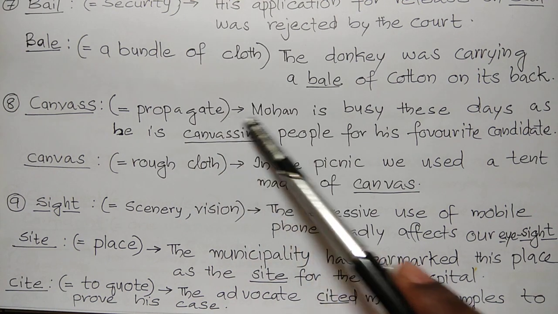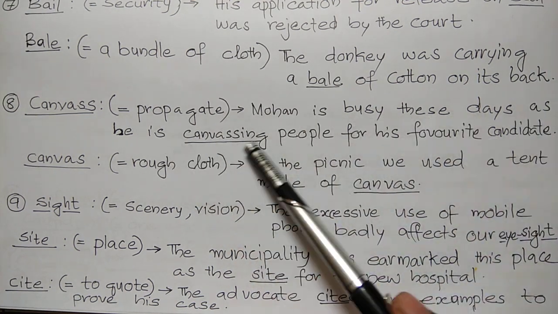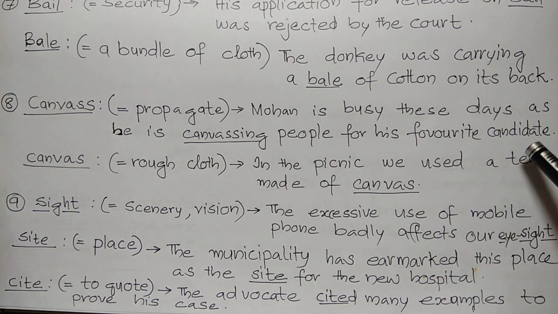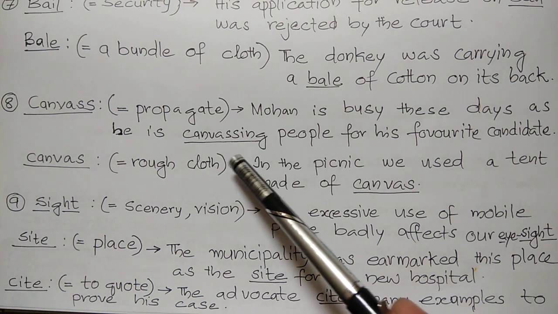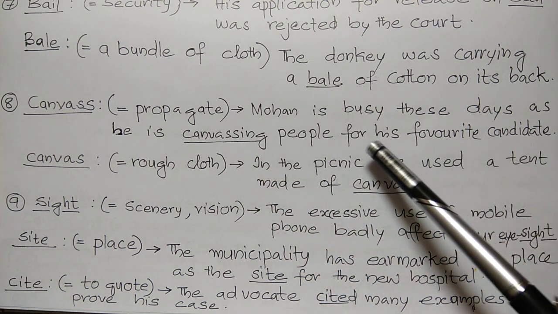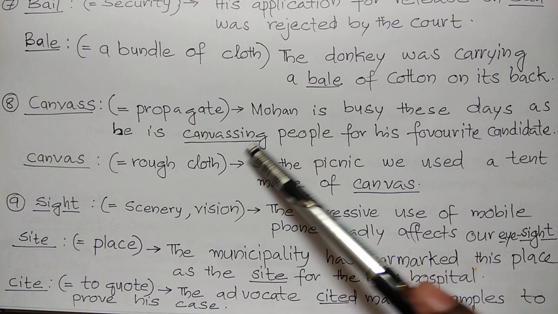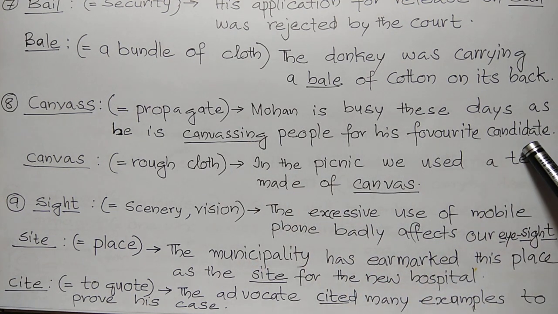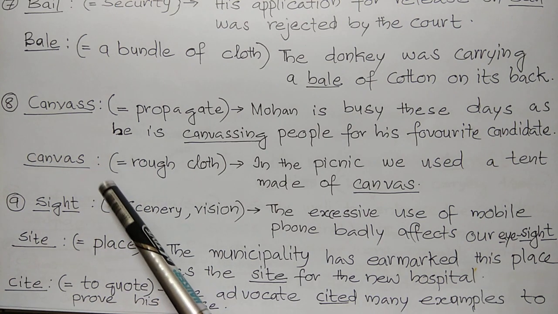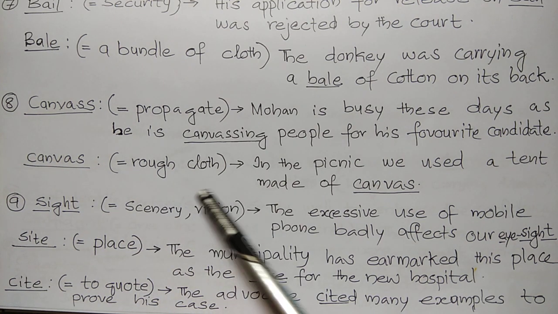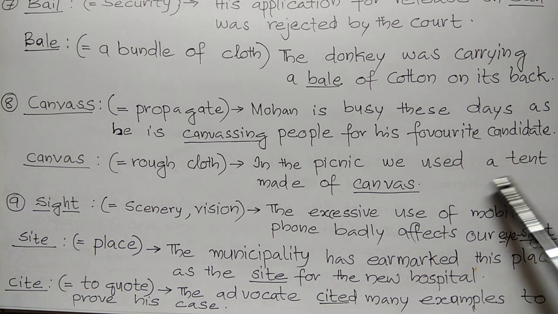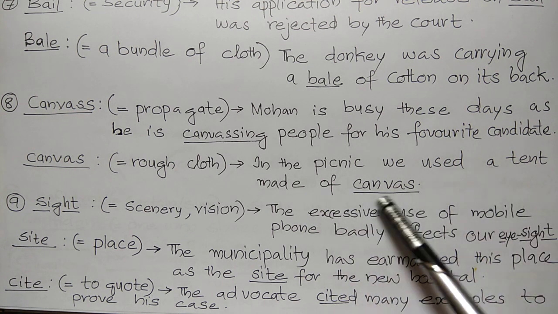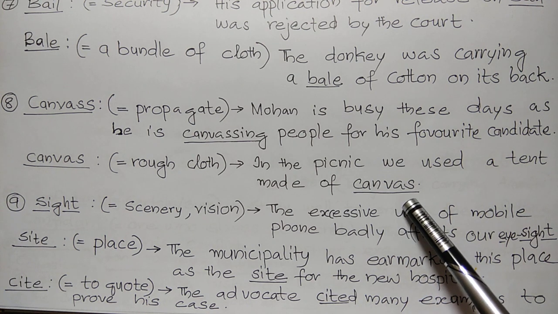See the examples. Mohan is busy these days as he is canvassing people for his favorite candidate. So he is propagating the ideas of his favorite candidate to influence people. Second one, canvas, means rough cloth. In the picnic, we used a tent made of canvas. That means the tent was made of rough cloth, canvas.